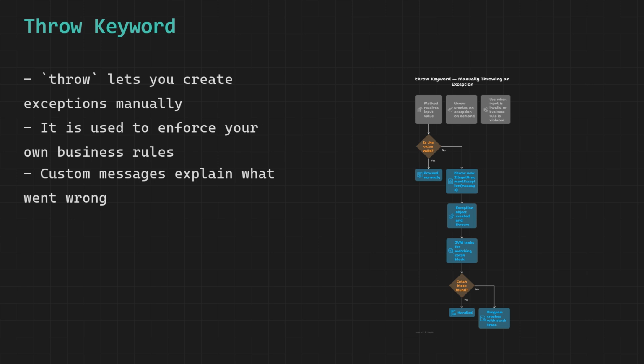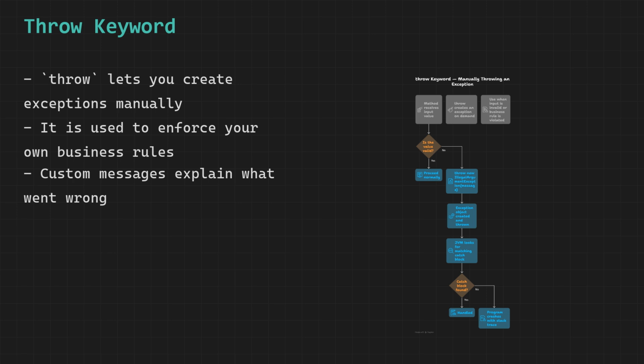You write throw, then create a new exception object with a meaningful error message, and Java treats it exactly the same as if the JVM had thrown it naturally. It travels up the call stack looking for a catch block. This is powerful because it lets you enforce your own rules and signal clearly to the caller that they passed something invalid. Instead of silently allowing bad data to corrupt your object, you immediately stop execution and say that this input is not acceptable and here is why.